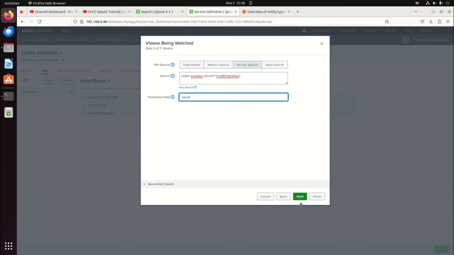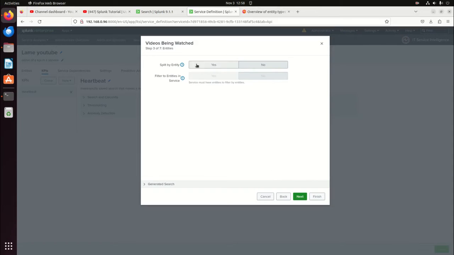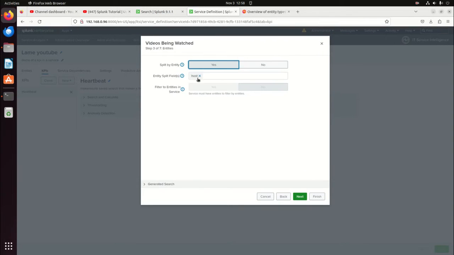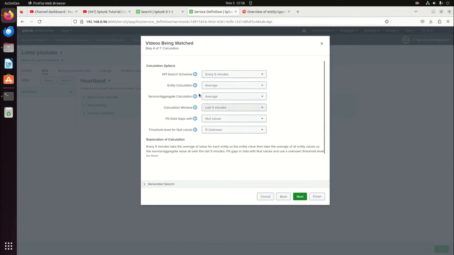And this is where we're going to show tying in entities. Sure, we're going to split by entity in this case. Yes, and we're not going to use the word host. We're going to use the word host machine. So we're going to put host machine. And then filtered entities in service. Nope, we're good. So this is going to split them up.